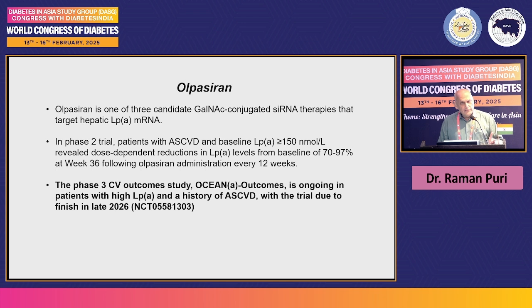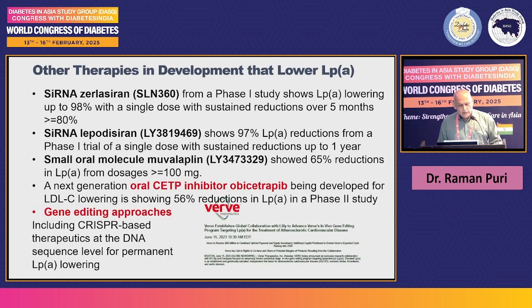Olpasiran is a small interfering RNA. We are expecting the cardiovascular outcome shortly, in 2026. And the other two: Zerlasiran, from a phase 1 study, shows LPA lowering up to 98% with a single dose, with sustained reduction of more than 80% over 5 months. Lepodisiran shows 97% LPA reduction from a phase 1 trial of a single dose, with a sustained reduction up to 1 year.